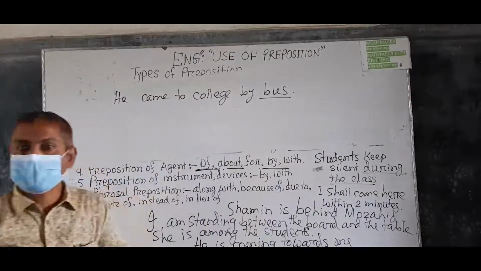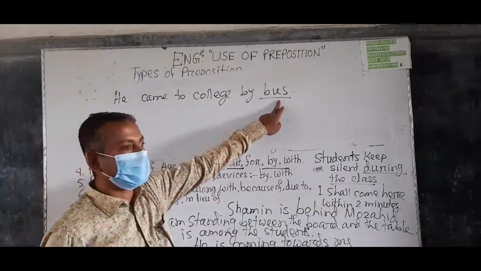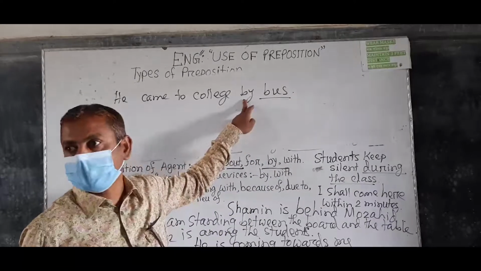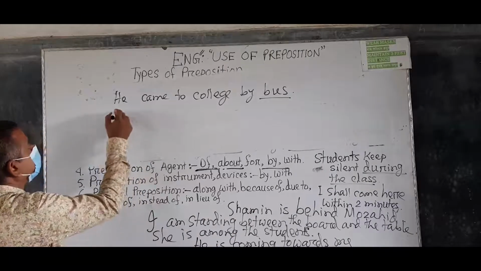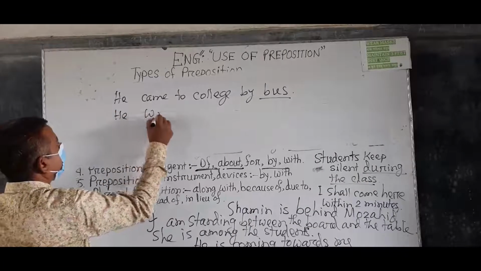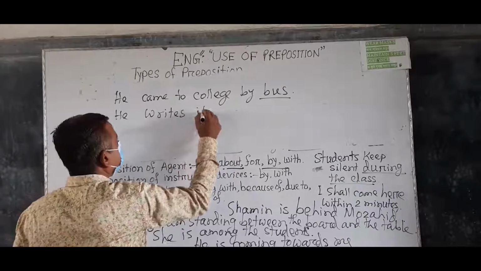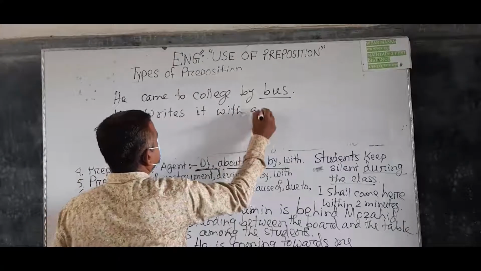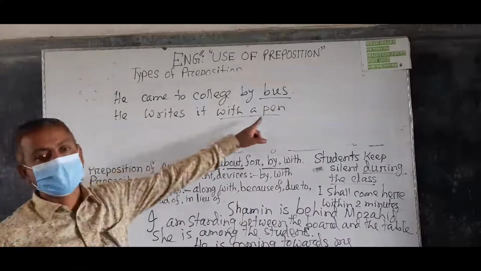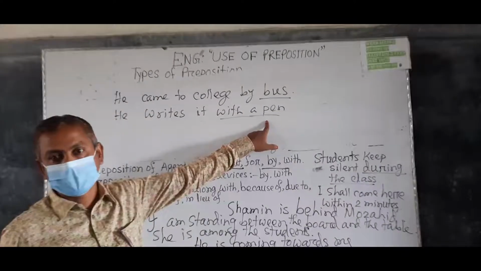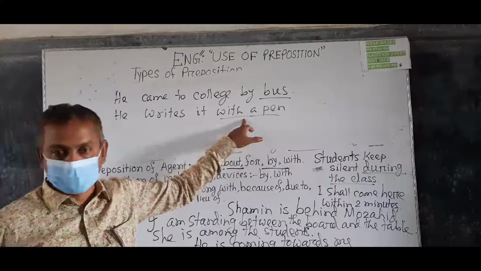That is, bus is the instrument or device. So before an instrument or device, you can use by, understand? He writes it with a pen. So pen is an instrument, and before this instrument, with has been used, understand?